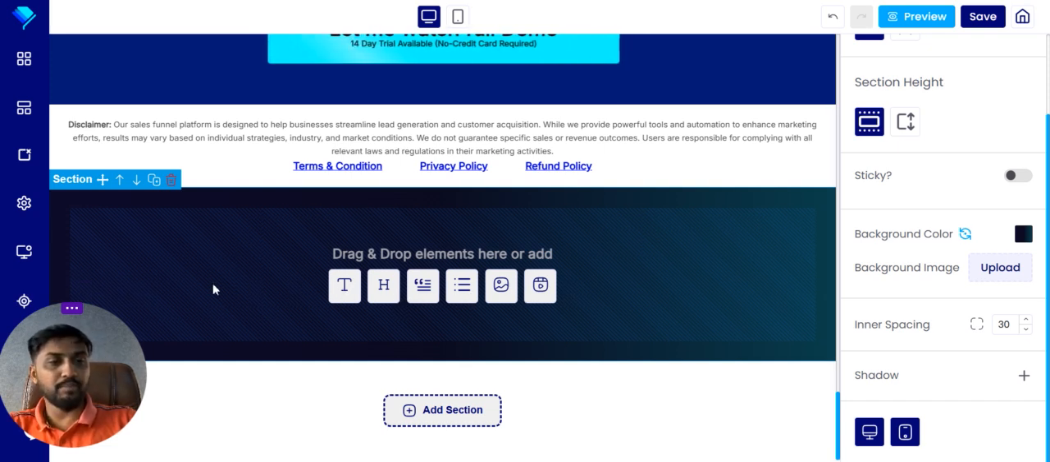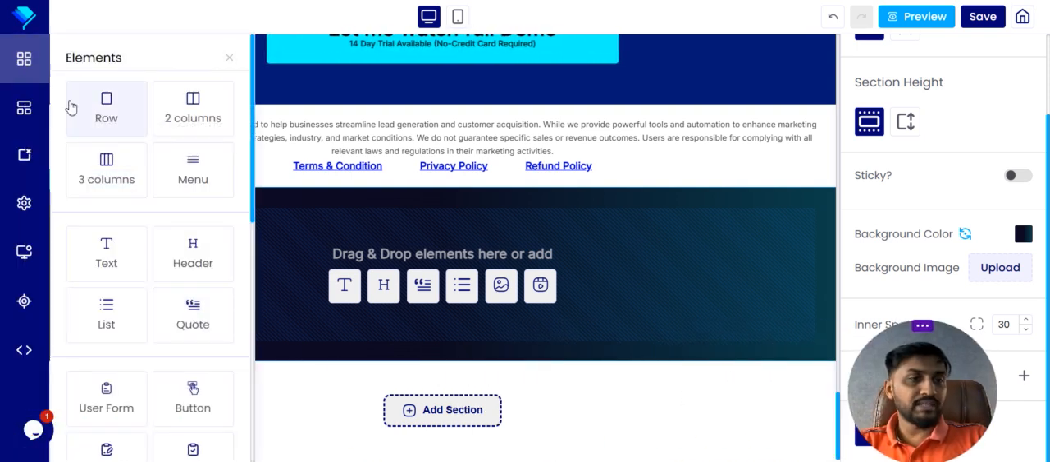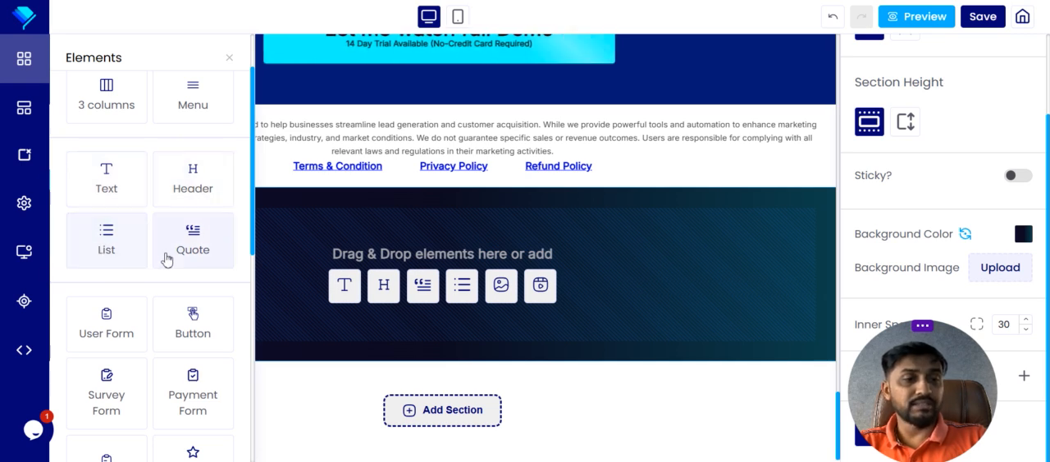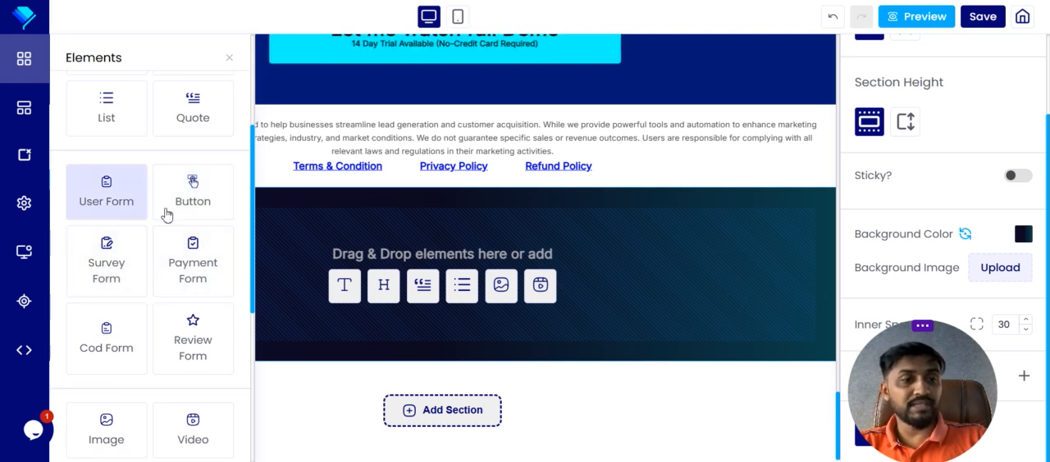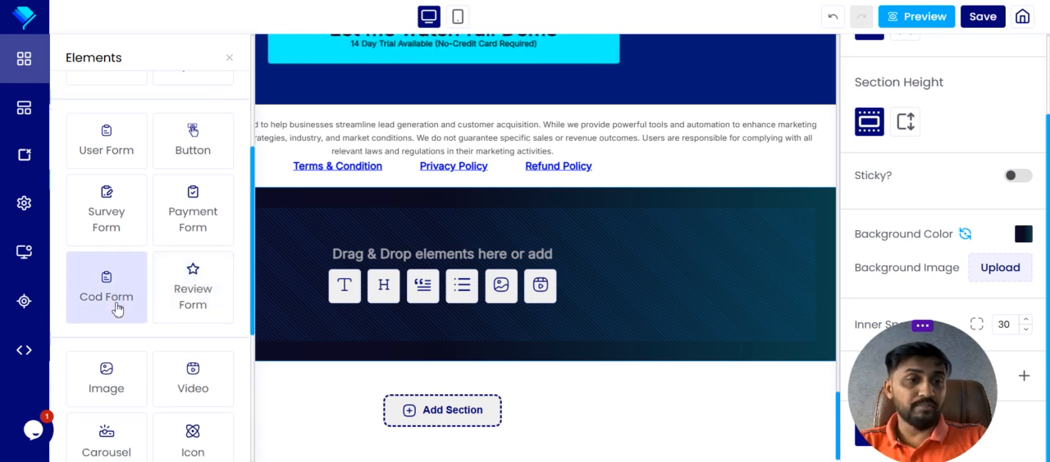Once you click on any element, for example, here on the left side, you see that there are builder options: a row, two columns, three columns, menu items, text, headline, list, quote, user form, button, survey form, payment form. These are the forms we have. Review form, if you want to get reviews, and COD form.